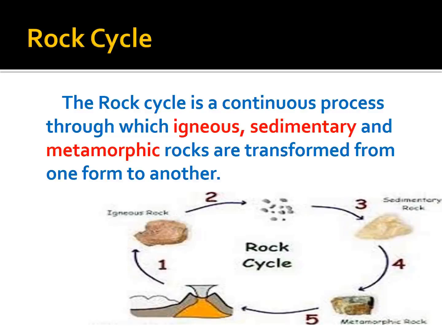So in this lesson we have seen about the spheres of the earth. What are the spheres that are there in the earth? Lithosphere, atmosphere, hydrosphere and biosphere. Okay, then we have seen about the structure of the earth. There are 3 layers in the earth, namely the crust, mantle and the core. The crust is the outer layer of the earth and the mantle is the interior part of the earth and the core is the innermost and hottest layer of the earth.